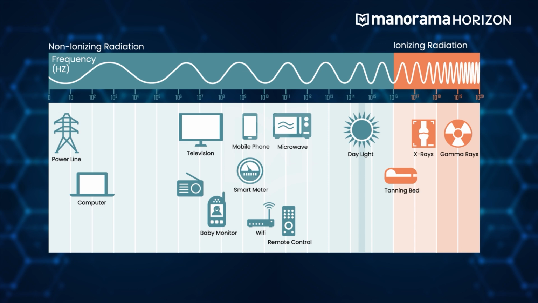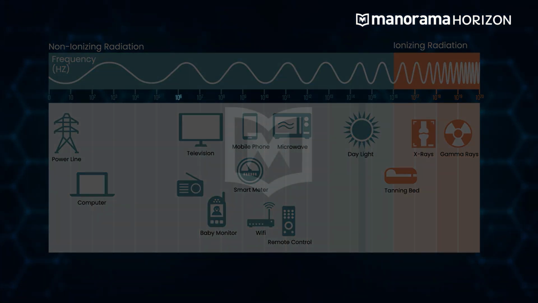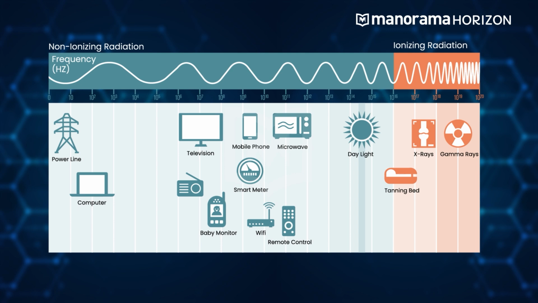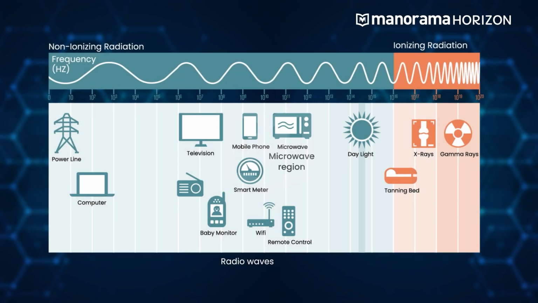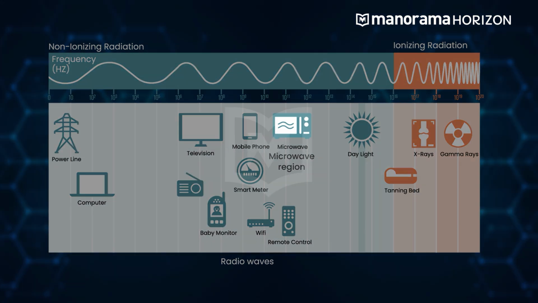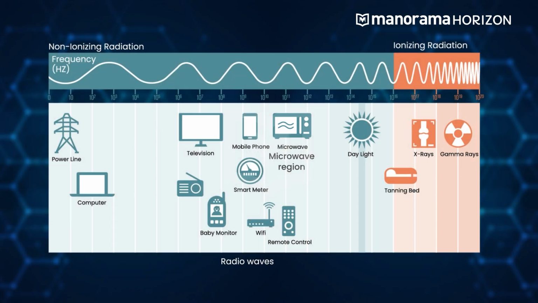A region with frequency in the range of 10^6 Hz is called radio waves, which is used for television, mobile phone communication and radio frequencies like AM and FM. Then at around 10^10 Hz, the microwave region is there. It is commonly used in the case of microwave ovens.